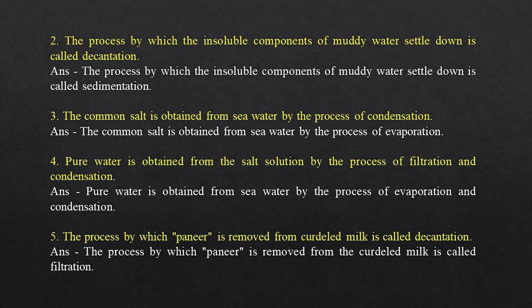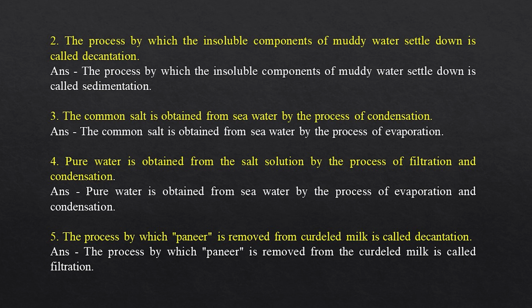2. The process by which the insoluble components of muddy water settle down is called decantation. Answer. The process by which the insoluble components of muddy water settle down is called sedimentation. 3. The common salt is obtained from sea water by the process of condensation. Answer. The common salt is obtained from sea water by the process of evaporation.